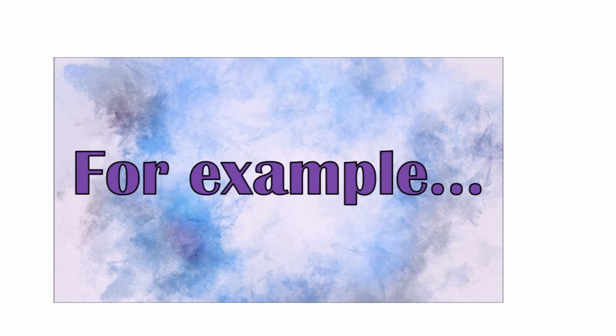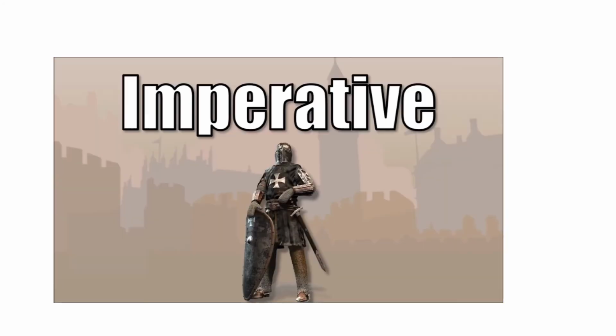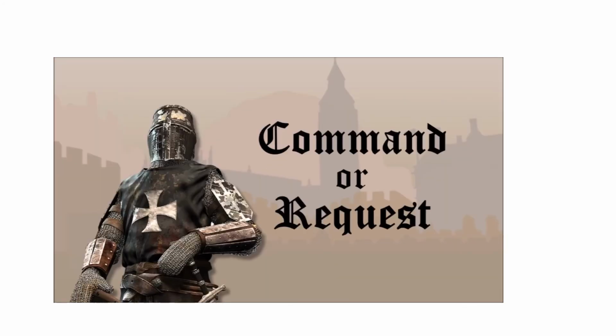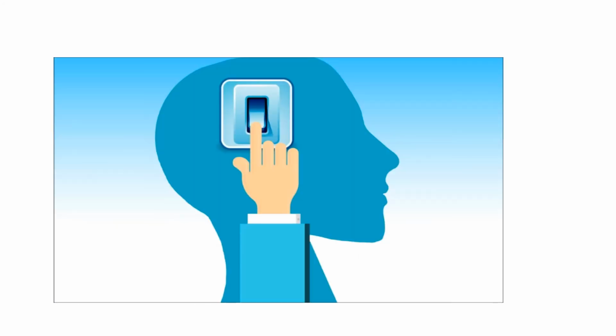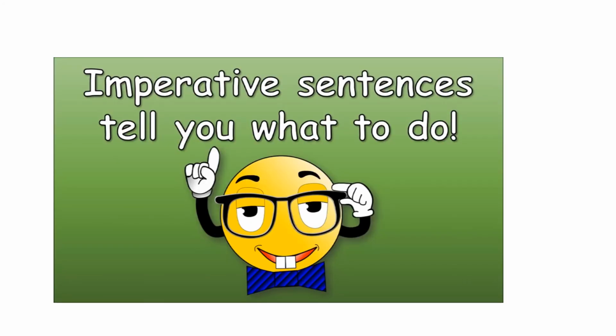For example, my brother plays trombone. Imperative is a command or request like brush your teeth, or please finish this test. And it's easy to remember too, because imperative sentences tell you what to do.